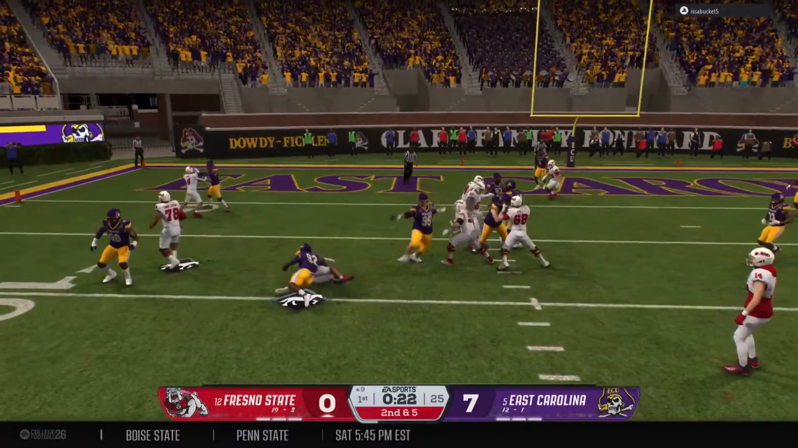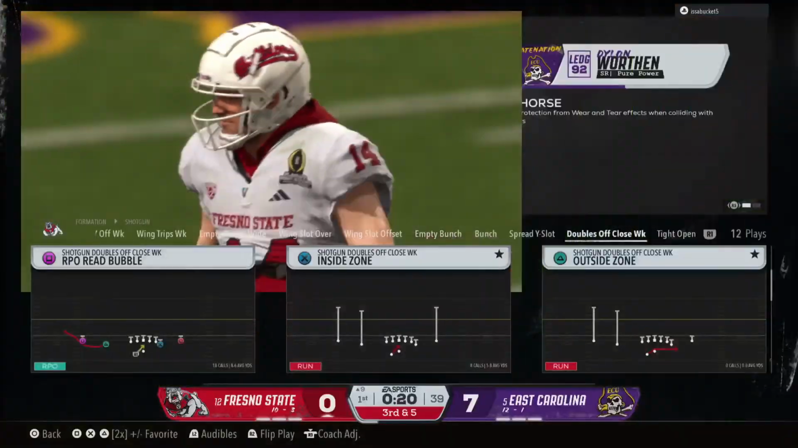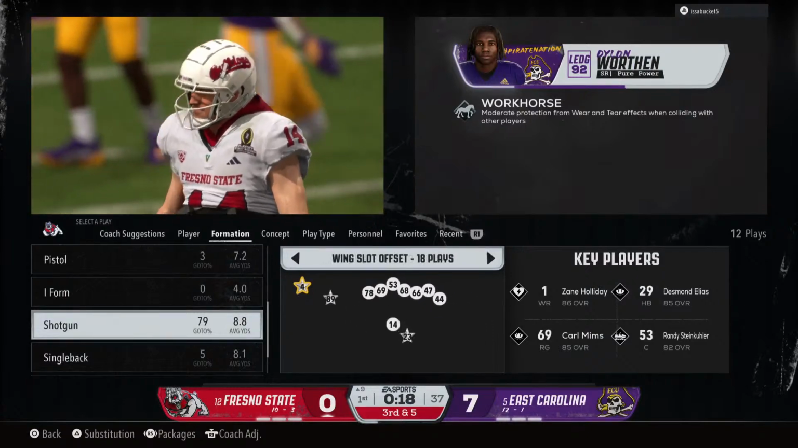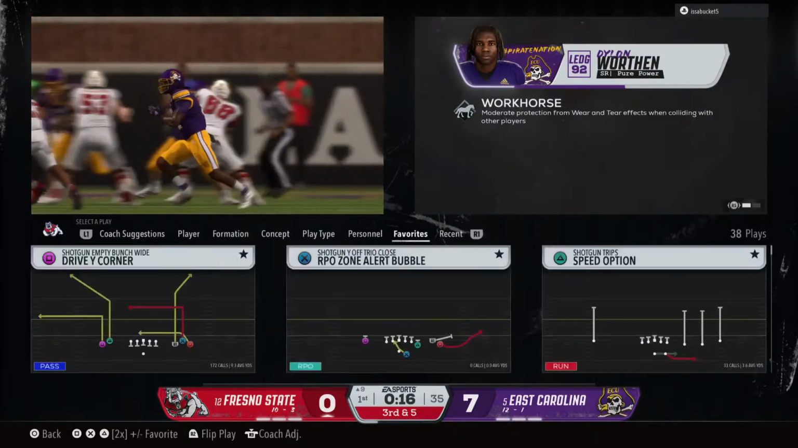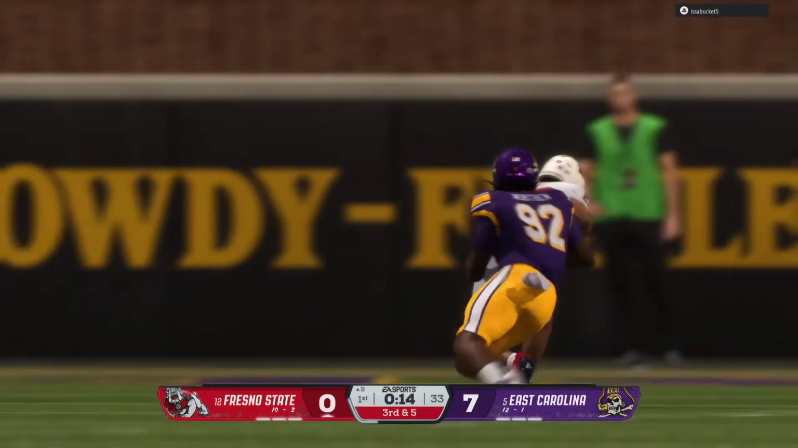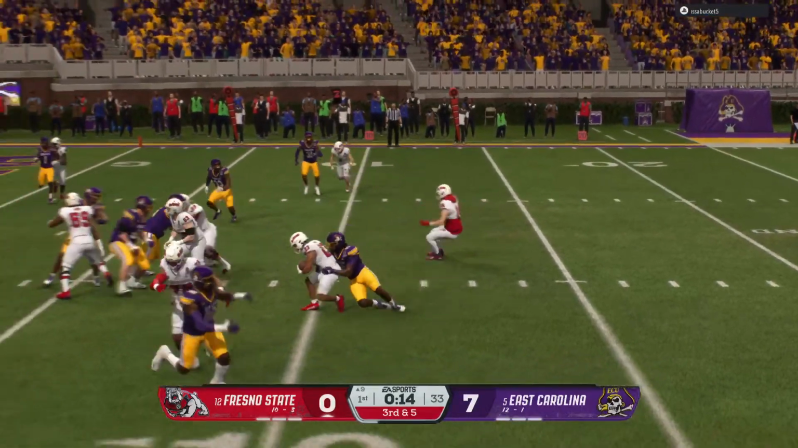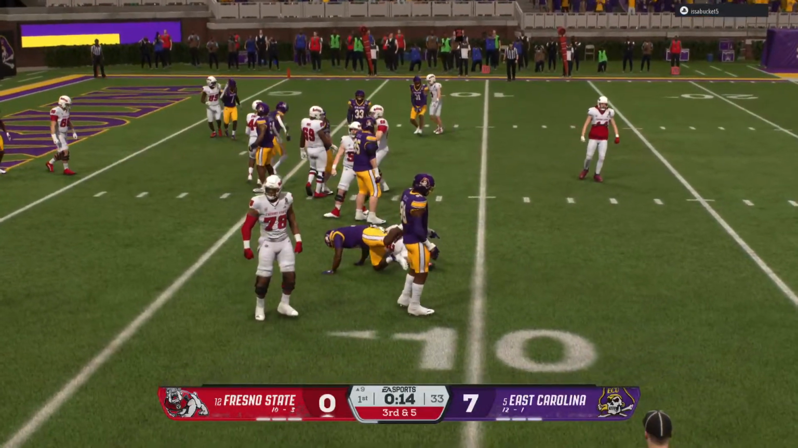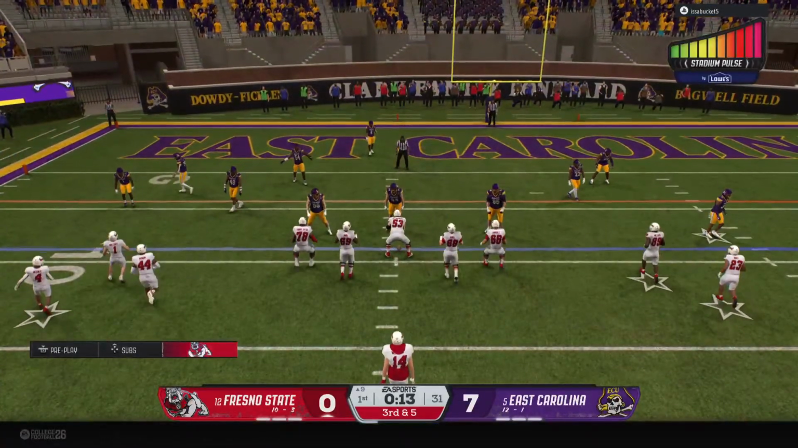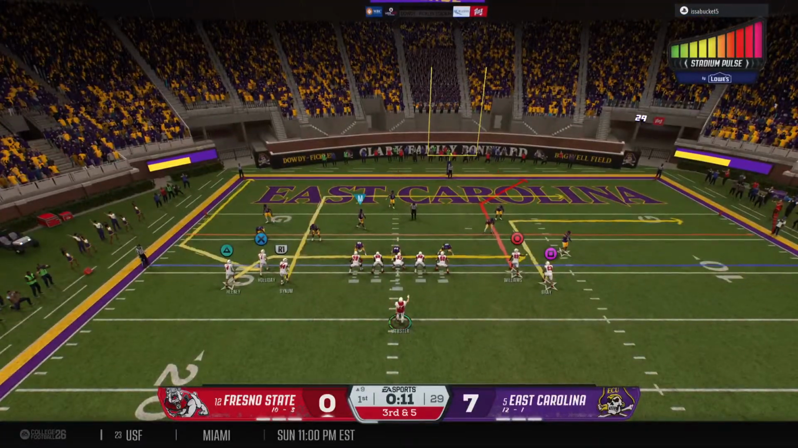From the shotgun, handoff inside. Stopped right there at the line. No gain. Well, Chris, this is going to set up a big third down now for this offense. They're down early in the game with all the hype and the pressure on a playoff game. You don't want to dig yourselves too big of a hole. They got to keep this drive alive, so they need to convert right here.